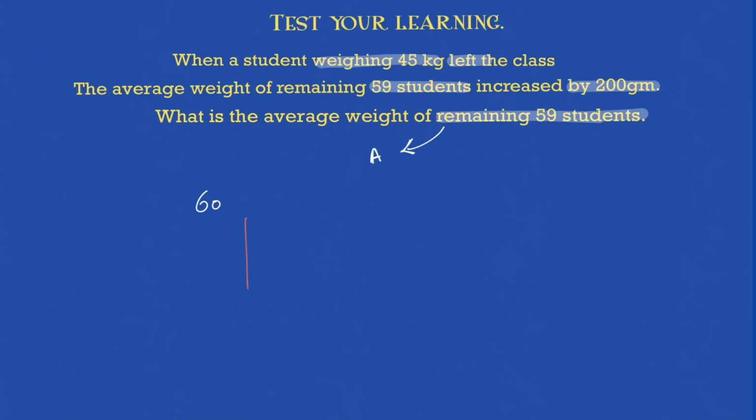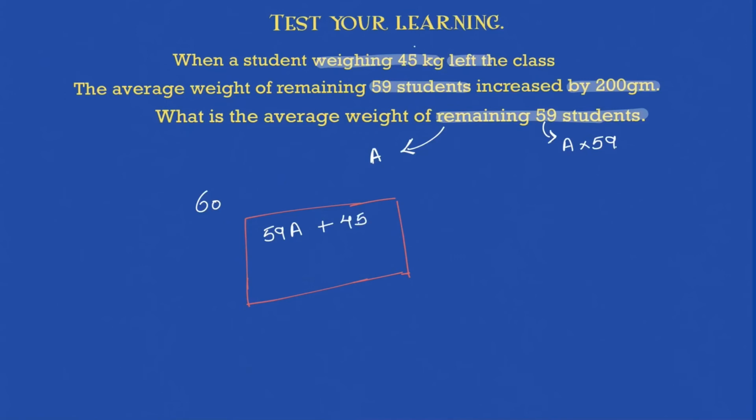The remaining 59 students, the average is A. I'm saying the average is A, which means the weight per student is A. What is the sum of weight of 59 students? 59 into A, right? So let's write this 59 into A. That is the sum of weight of all the 59 students. Add 45 to that.